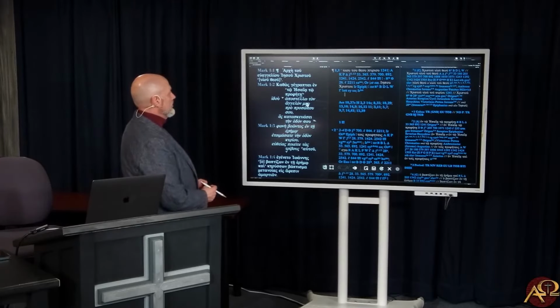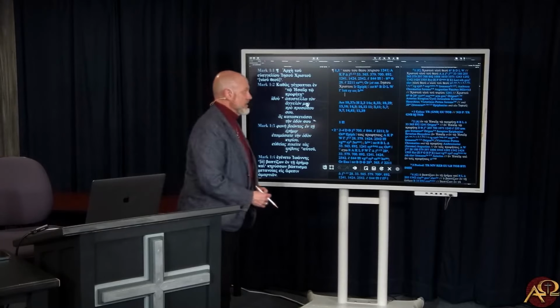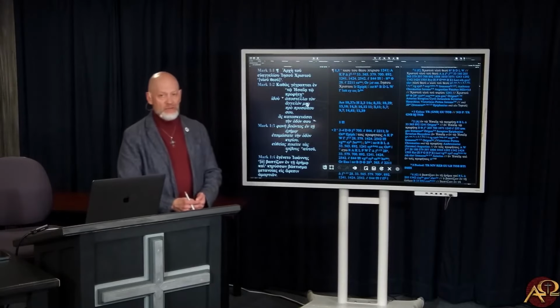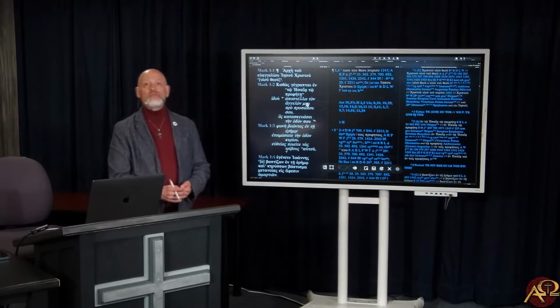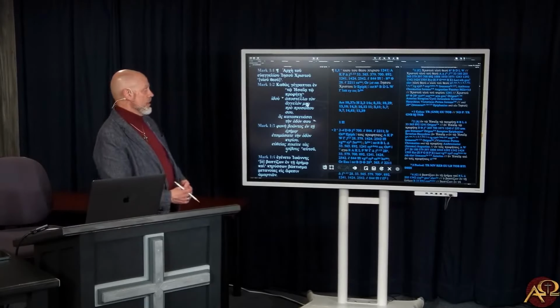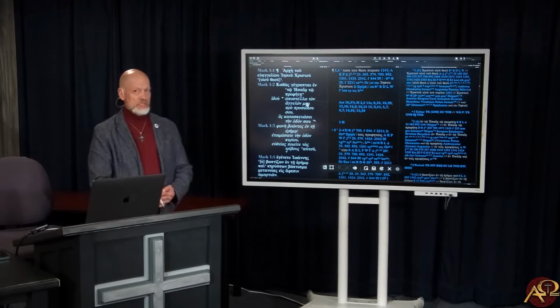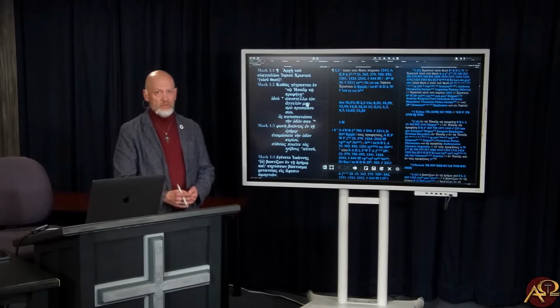All of that to say, it does look like the best original reading, the earliest reading for Mark 1:1 is calling Jesus Son of God right at the beginning of the book. Okay?